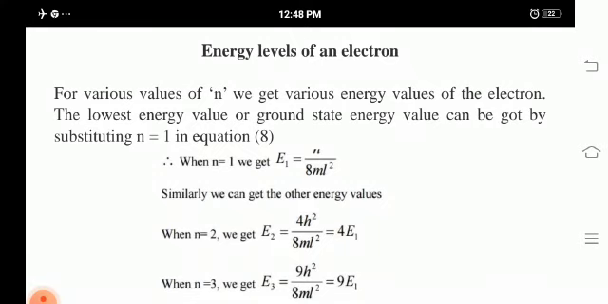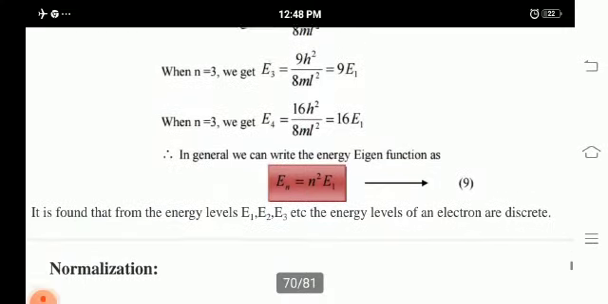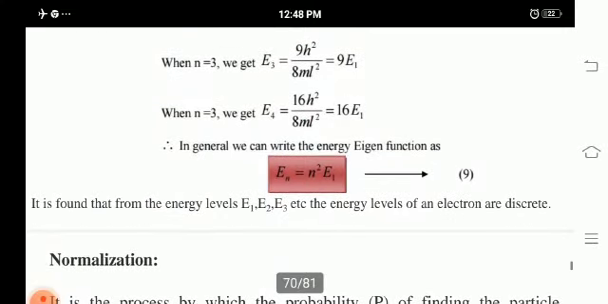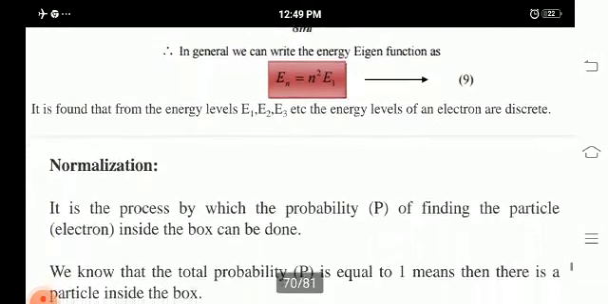Similarly, we can get other energy values. When n is equal to 2, E2 is 4E1. Likewise, when n is equal to 3, we get E3 is 9E1. Likewise, we get the general form, that is, the eigen energy En is equal to n squared E1. It is found that from the above, E1, E2, E3, etc. are the energy levels of an electron which are discrete in manner.